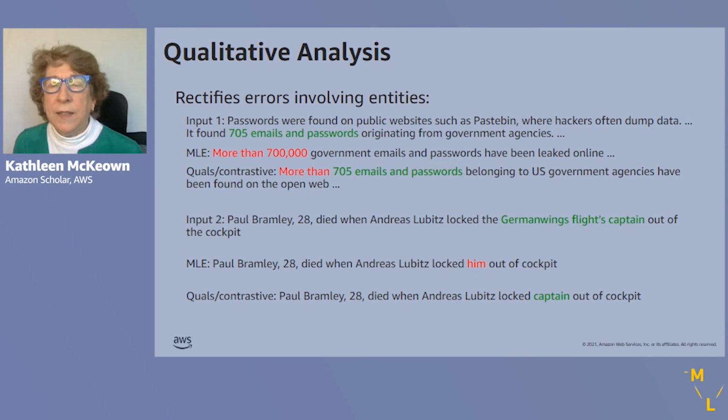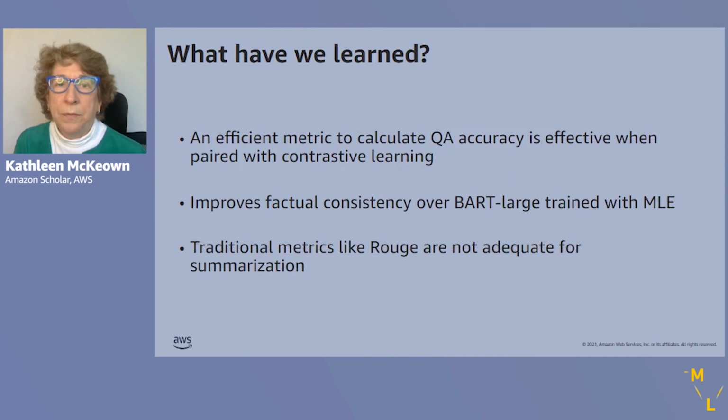In the second example, the input tells us that Paul Bramley died when Lubitz locked the captain out of the cockpit. In MLE, what is generated is that Paul Bramley died when Lubitz locked him out of the cockpit, while in QUALS contrastive, we correctly get the captain being locked out of the cockpit.